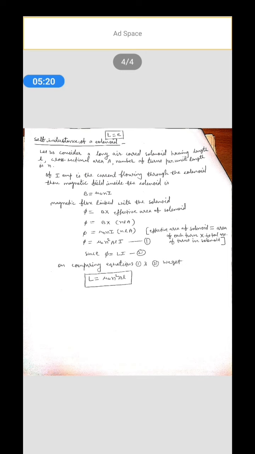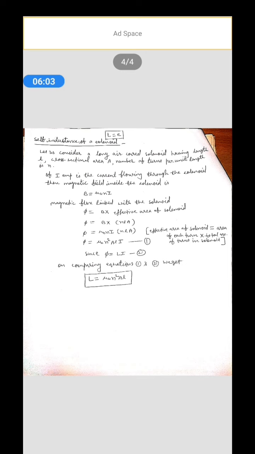If current I ampere is flowing through the solenoid, then the magnetic field inside the solenoid is given by B equals mu naught n I, and the magnetic flux linked with the solenoid is given by phi equals B into effective area of solenoid. We know that flux phi equals B into A.